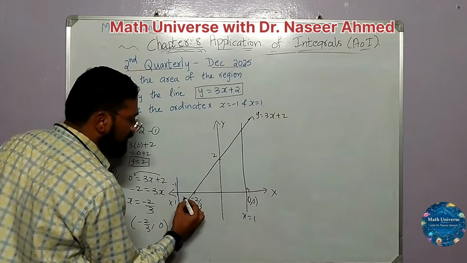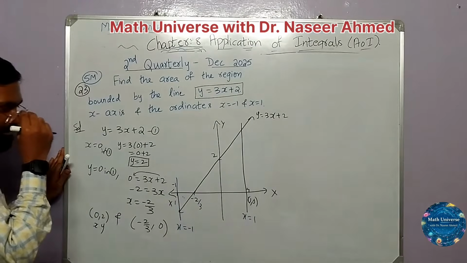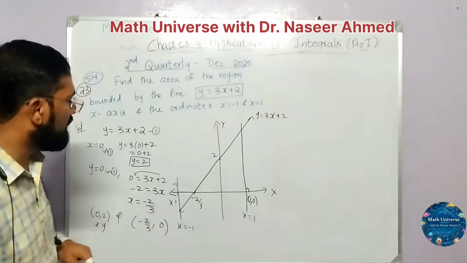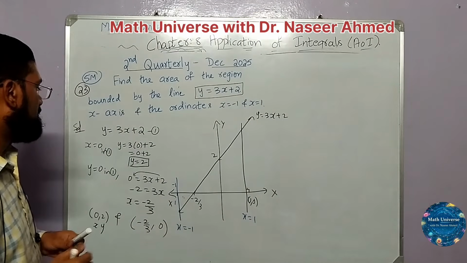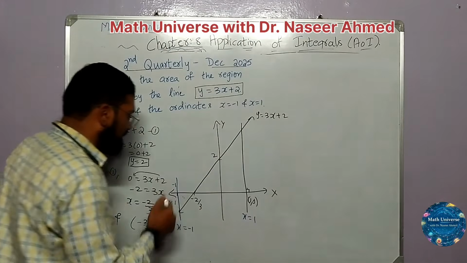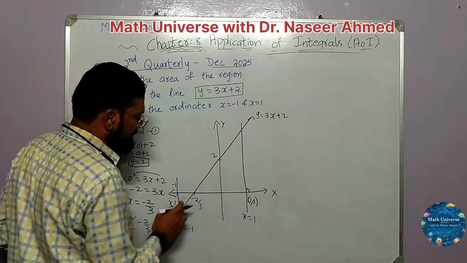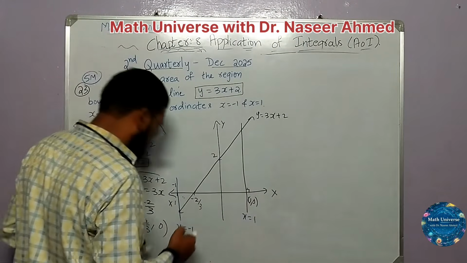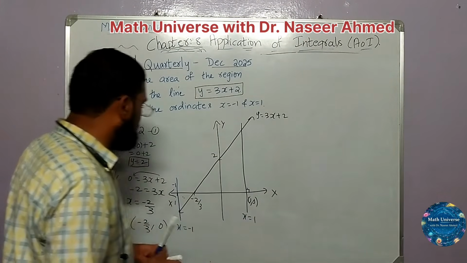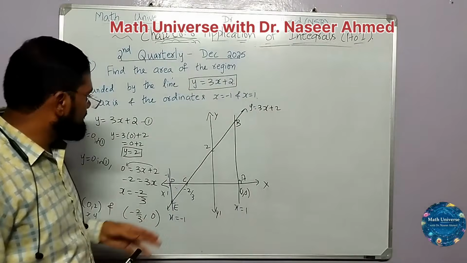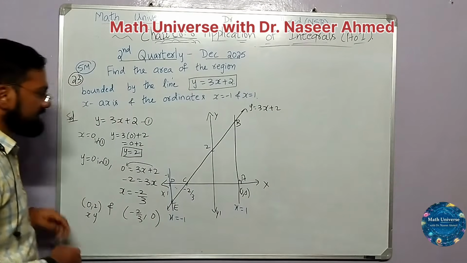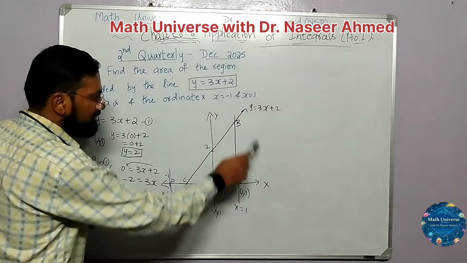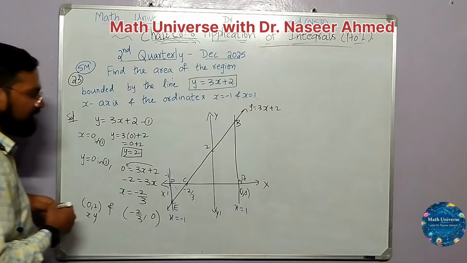Now since this is lying below the x-axis, by the concept which I have taken earlier, I take the modulus here, and this is without the modulus. Just see carefully how we are going to go about it. Now this area is given by, let us name this. Yes, we are going to find the area. As I said, this is bounded below the x-axis, this is above. I have just given the naming for our reference.